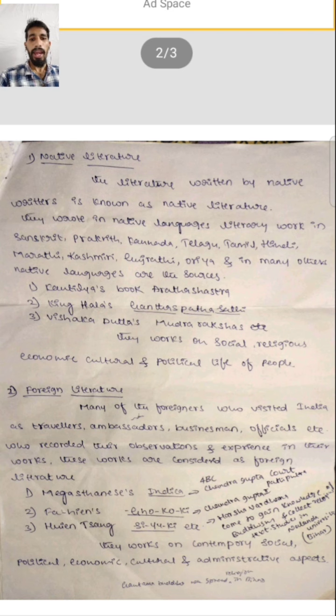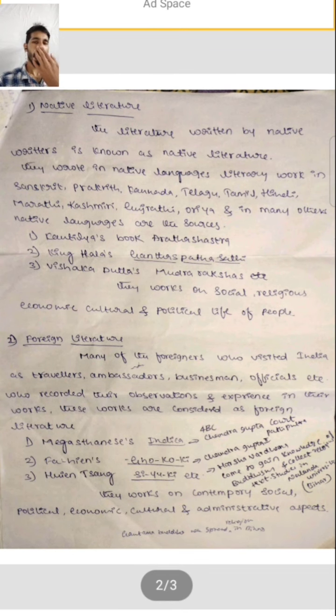They came at the time of Chandragupta. Chandragupta and Harshavardhana were the kings. At that time they came and wrote about this history. Megasthenes wrote Indica, the book, in the 4th century BC at the time of Chandragupta. The book gives us the history of Chandragupta.